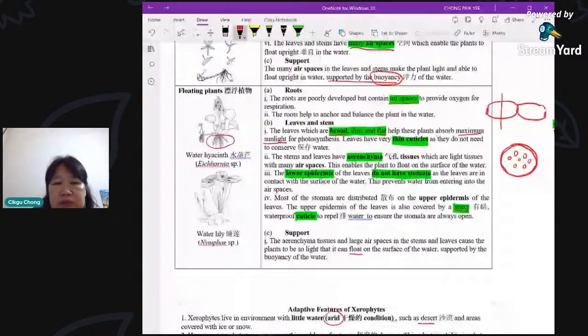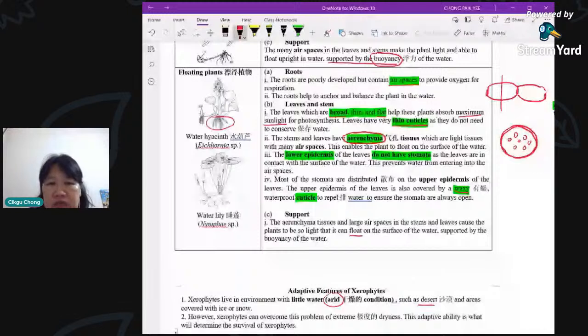Then they have this special feature called parenchyma. Okay, parenchyma, the stems and the leaves have special air spaces, which are called parenchyma. So the function here is to enable the plant to float, because when you have air bubbles here, it will capture a lot of air, so you are able to float. Okay, let's show you this one. Okay, this is parenchyma tissue on the stem of the plant.